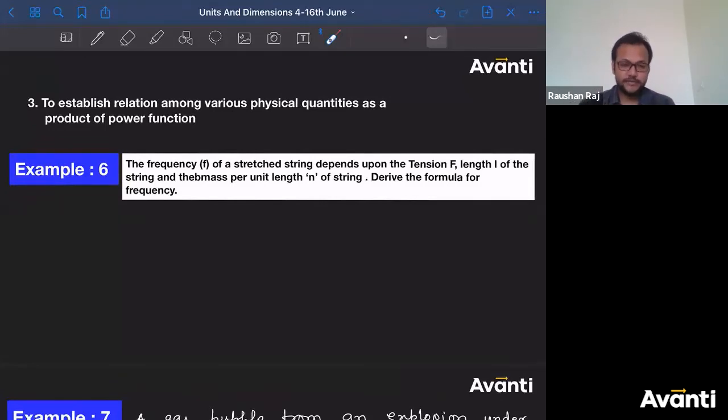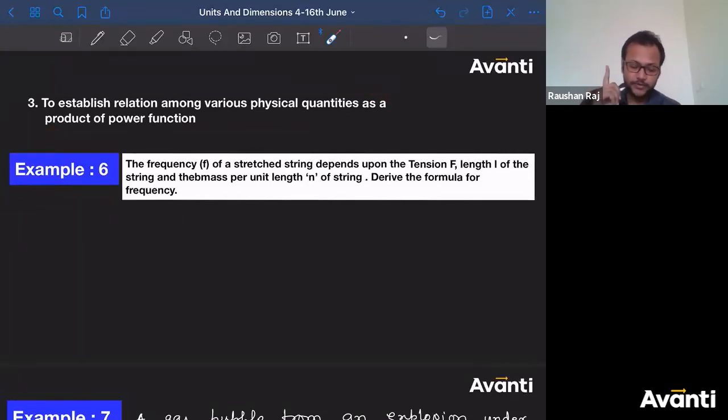The third one says that if you want to establish a relation among physical quantities as a product of power function, like if you want to derive a relation between two derived physical quantities, or if you want to express a derived physical quantity in terms of some fundamental physical quantities, then dimensional analysis will help you. How? Look carefully.